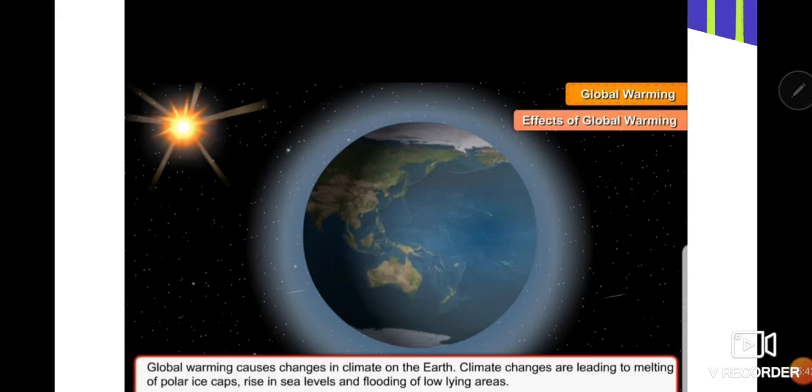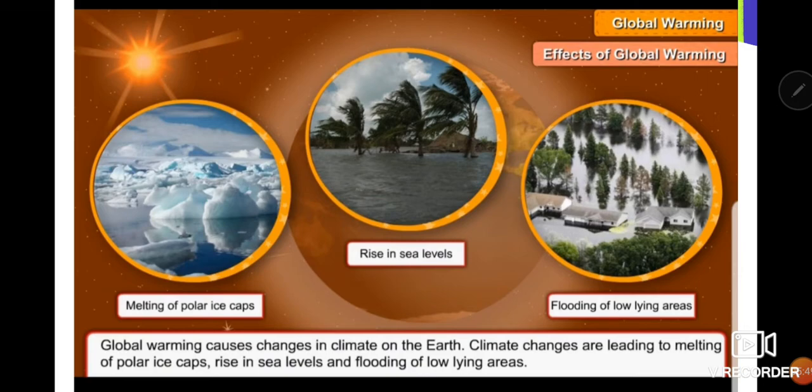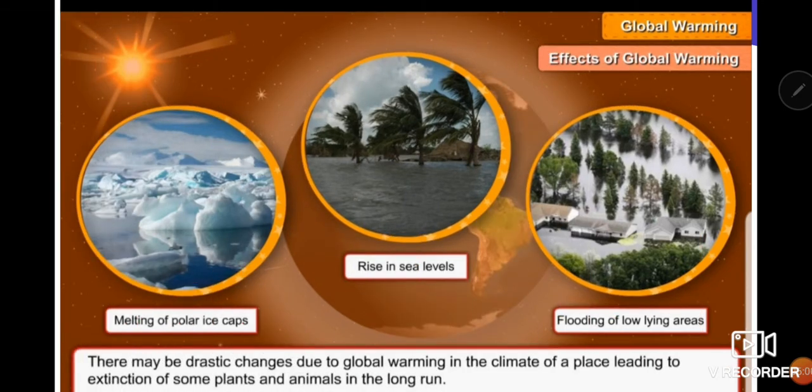Climatic conditions will change, which results in melting of ice, and even the level of water in the sea and ocean increases, and in the low lying areas nearby any river or any water source, there can be floods. There may be drastic changes in the climate of a place due to global warming, which further leads to extinction, means we will not get them in the future, they will completely die.